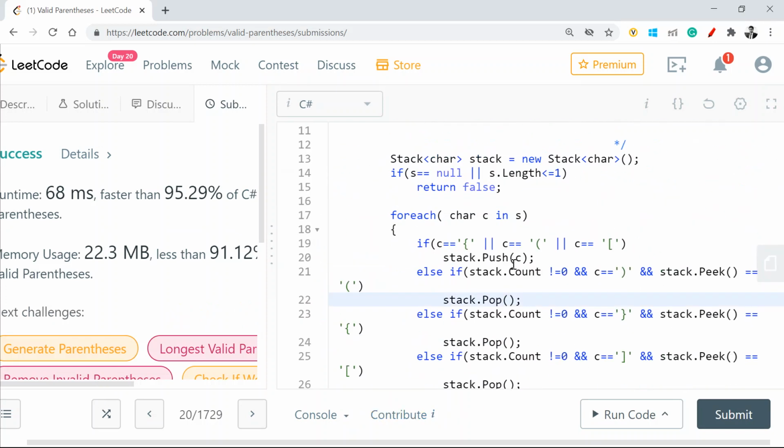The complexity of it is O(n), where n is the number of characters in the string.